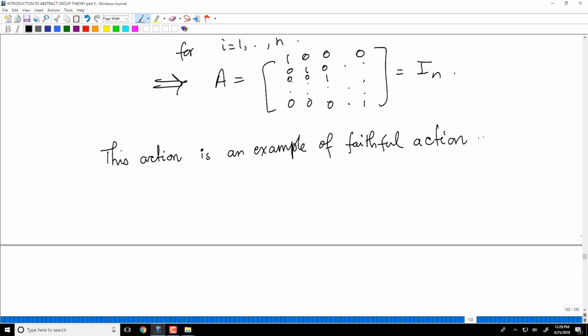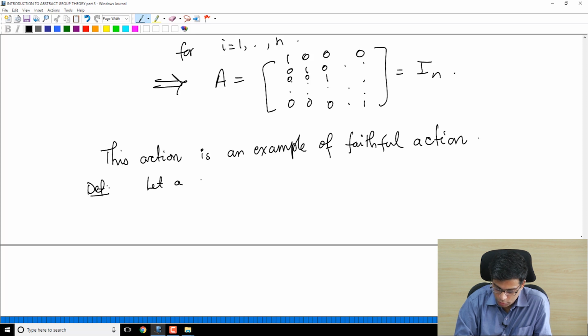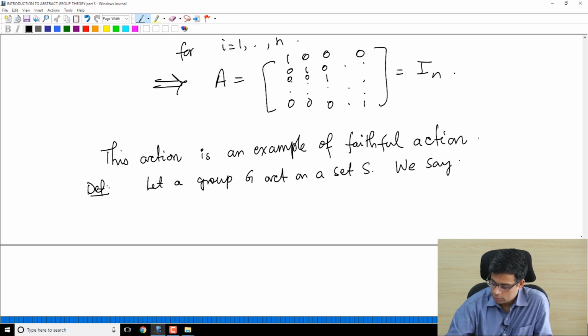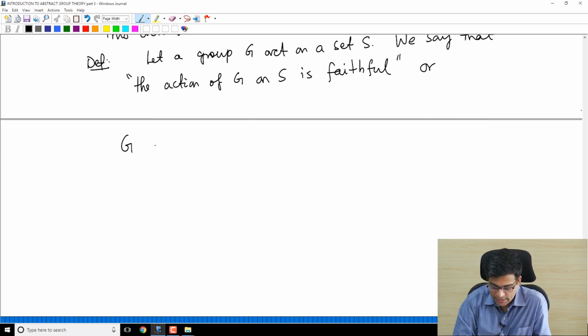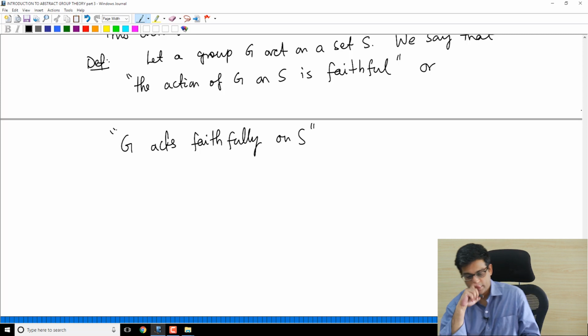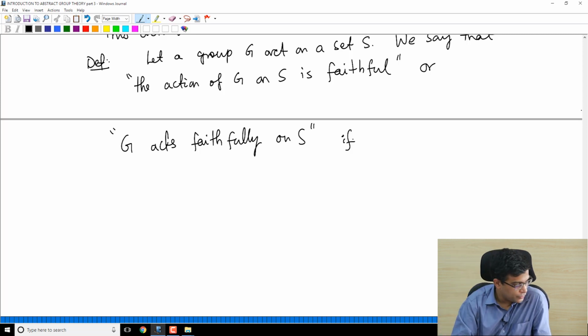Okay, so I will define this now, which I have not defined earlier. Definition: let a group G act on a set S. We say that the action of G on S is faithful, or sometimes we say G acts faithfully on S, if G is an element such that gs equals s for all s in capital S, this implies that g is identity.